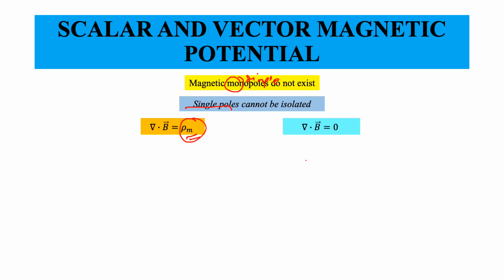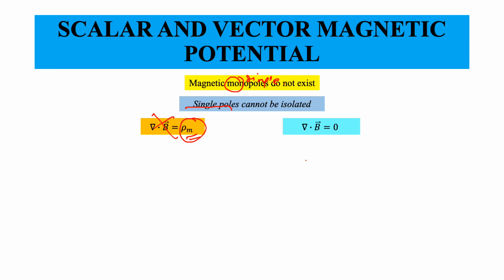Many experiments have been conducted to try and isolate magnetic charge, that is, to find a magnetic monopole, and so far there has been no positive result in finding such a magnetic monopole. So practically, magnetic field lines can be thought of as closing up on themselves in such a way that the flux of B over a closed surface would equal 0, or the divergence of the magnetic field at all points is equal to 0. This is the physical law that we want to write down.